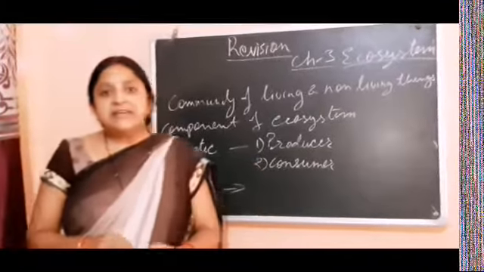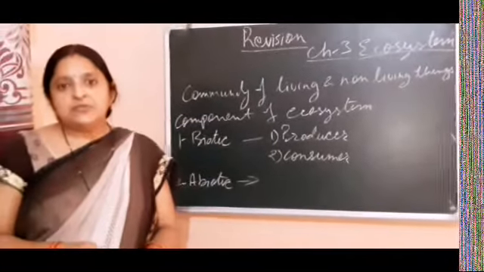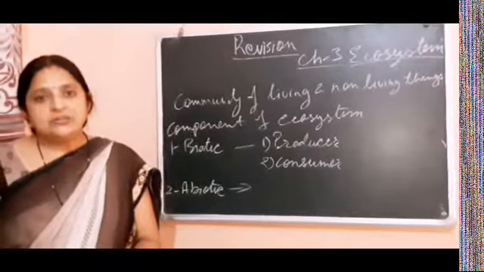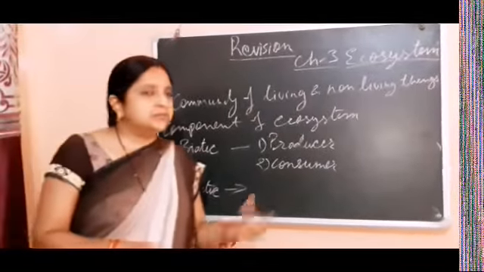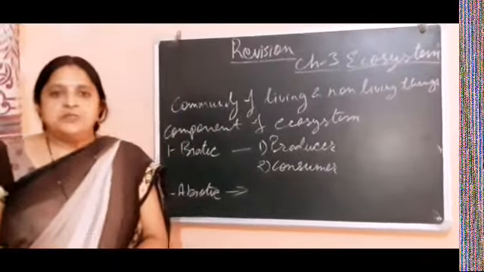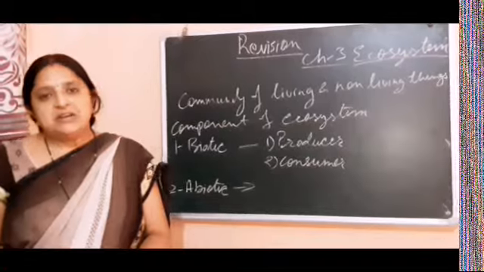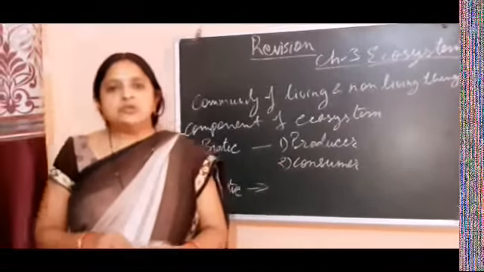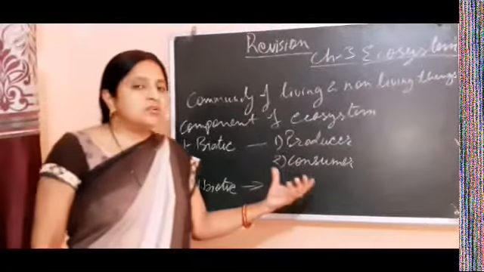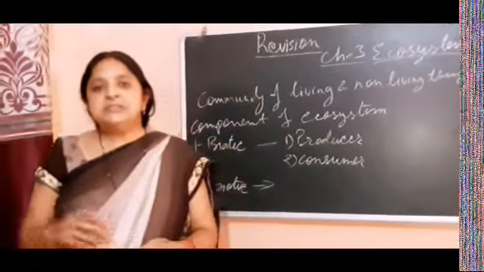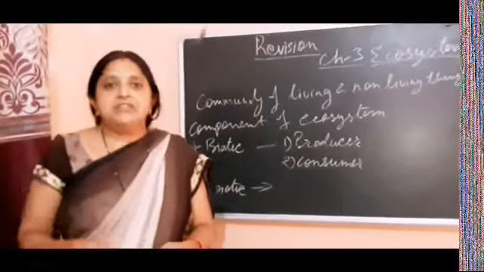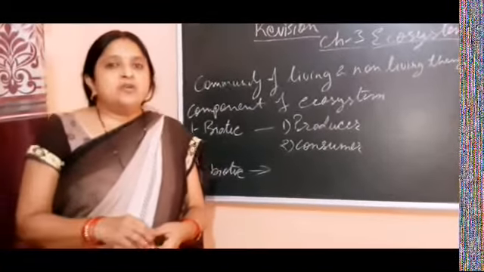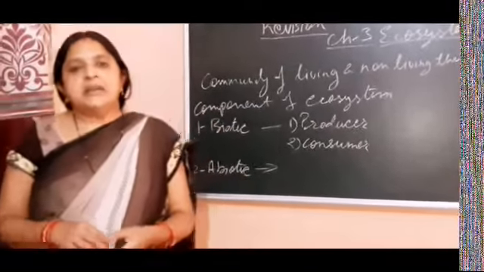Now second is the secondary consumer. All the carnivores, the animals which eat meat, are called secondary consumers. And omnivores also come into this category, because when omnivores eat meat, they are called secondary consumers, like dogs and human beings.